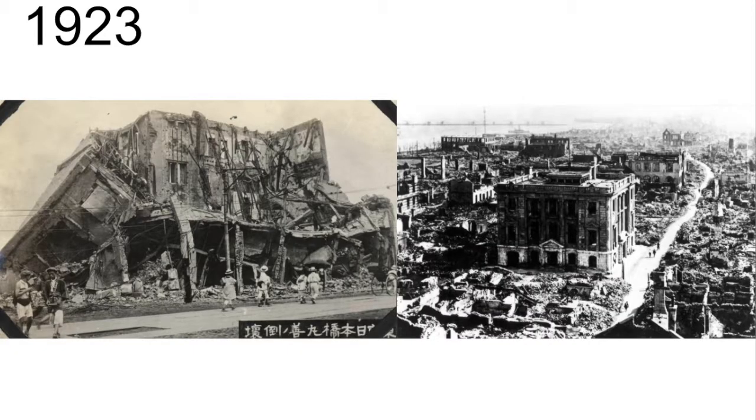In 1923, an earthquake hits the Tokyo area, killing at least 100,000 people. In the same year, Britain ends its alliance with Japan, which had lasted for 21 years. The end of the alliance shows how Western countries, including America, noticed that East Asia was increasing in power.